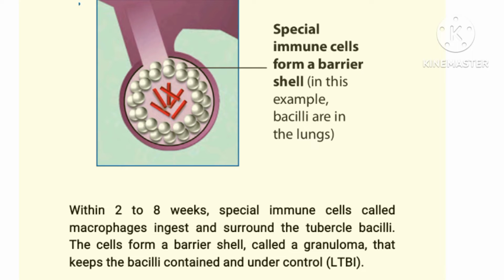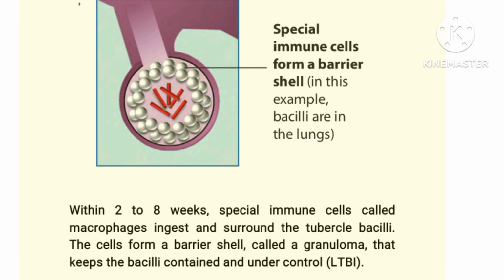However, as this multiplication continues, other immune cells are sensitized, and they infiltrate and form a seal around the macrophage that has swallowed the bacilli, leading to formation of the granuloma.